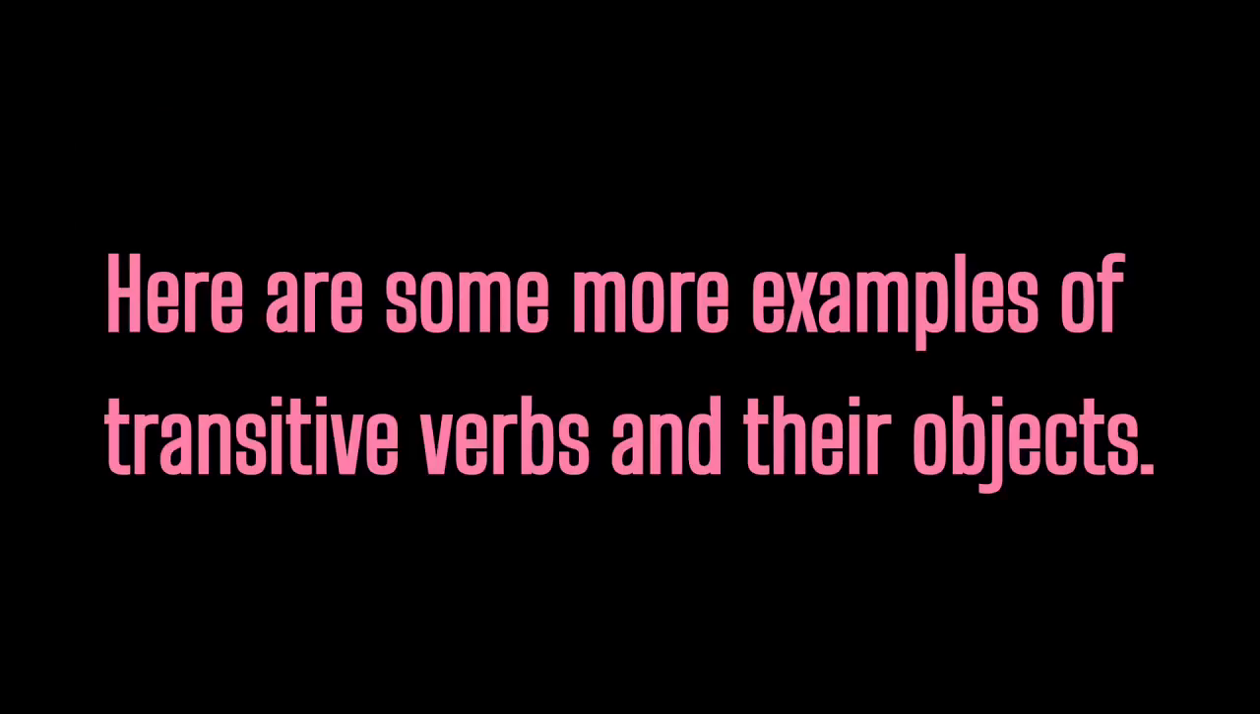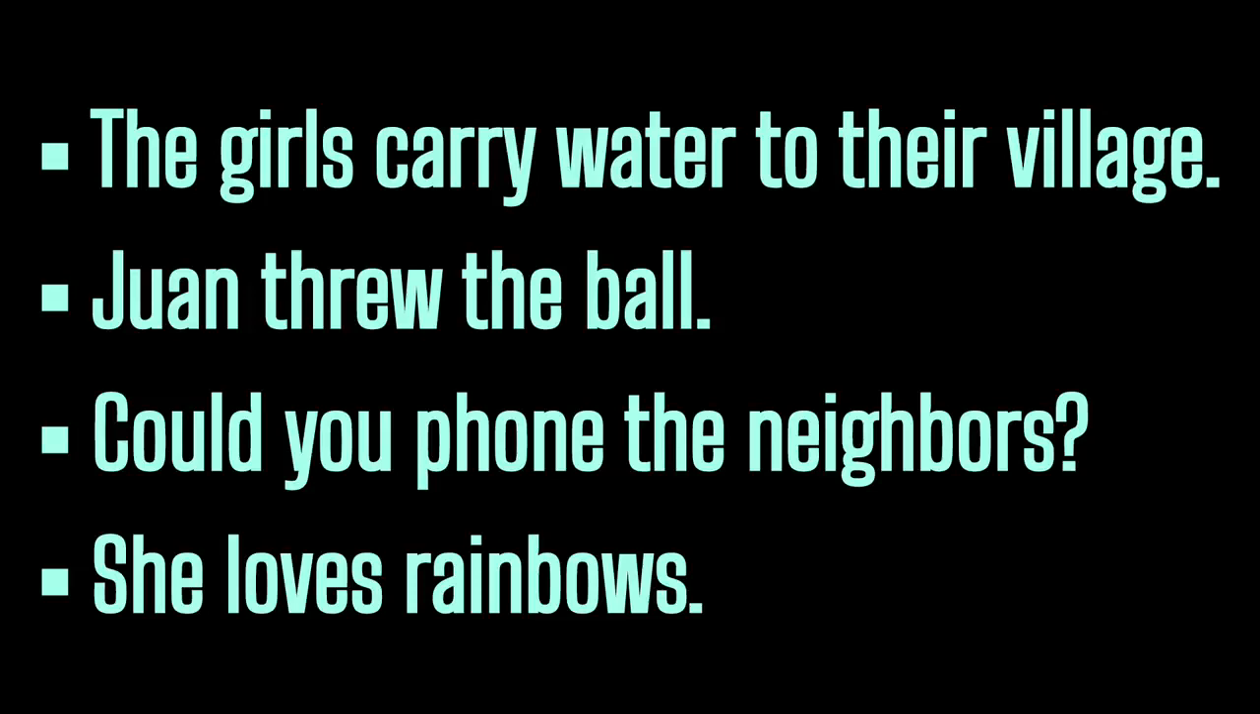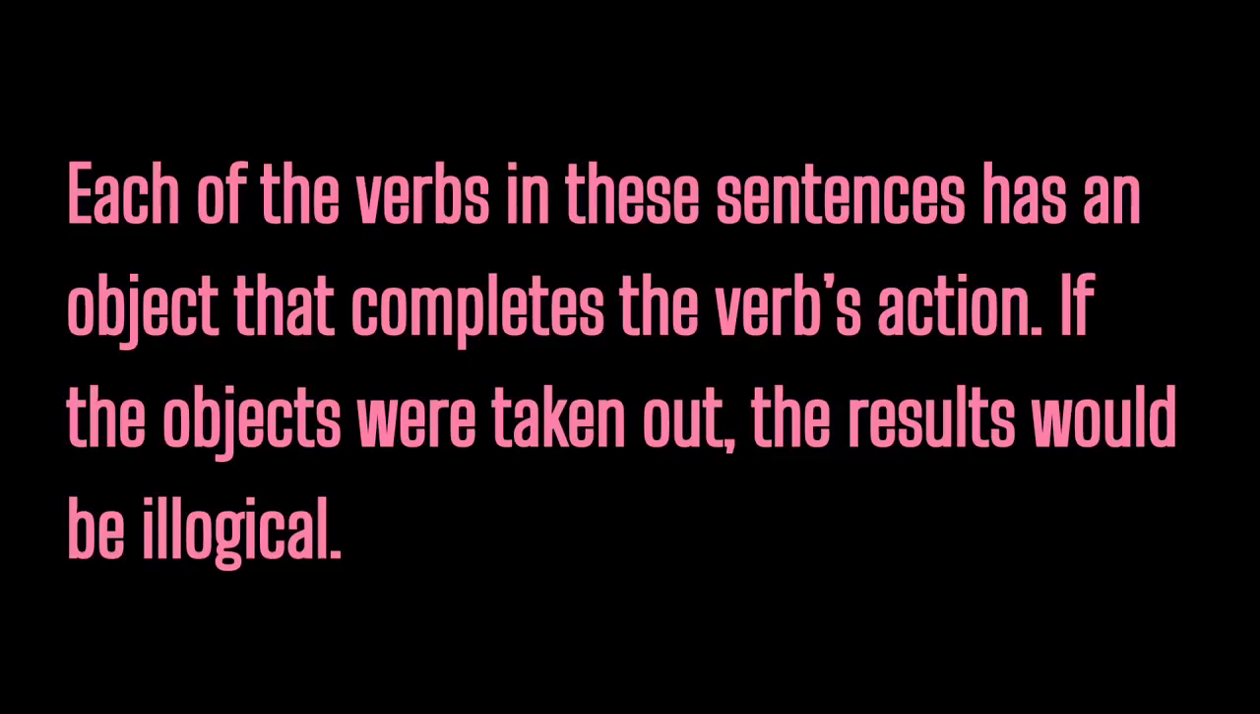Here are some more examples of transitive verbs and their objects. The girls carry water to their village. Once threw the ball. Could you phone the neighbors? She loves rainbows. Each of the verbs in these sentences has an object that completes the verb's action. If the objects were taken out, the results would be illogical.